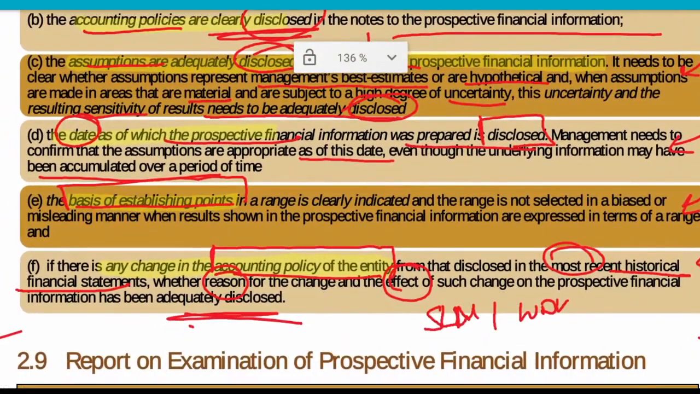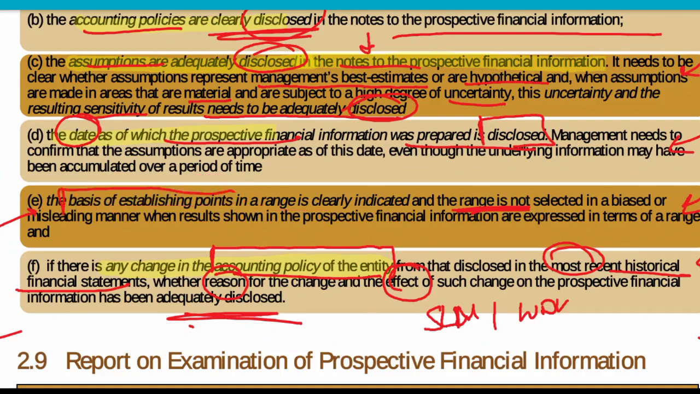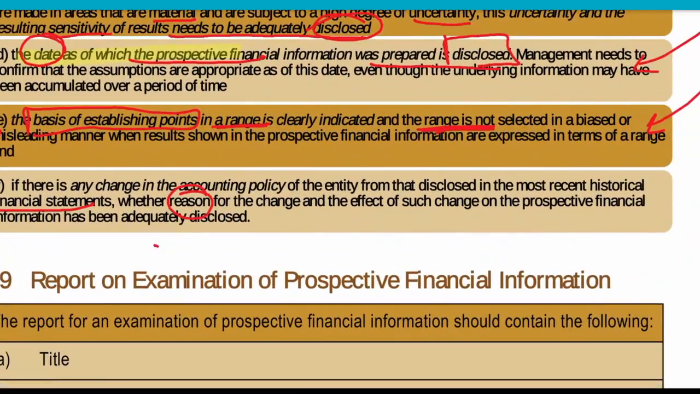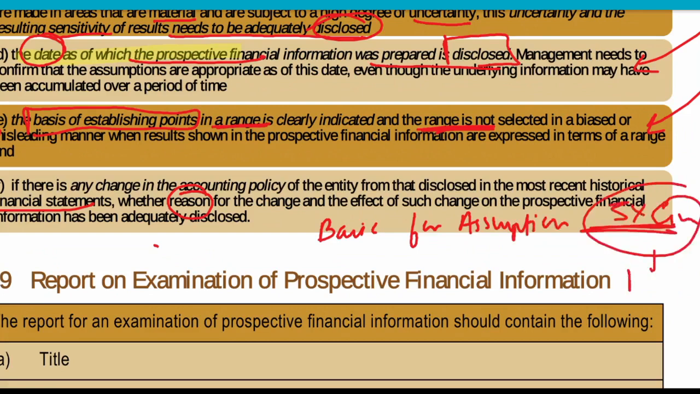Okay. So see what it is saying. The basis of established point in a range is clearly indicated. That range is not selected. So see, we are giving a basis for established point in a range. In a range means what? That okay, we are giving some kind of basis for this kind of assumptions. Okay, that okay, we are giving 5% growth. So it is based on some kind of range.